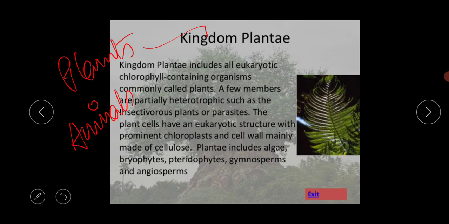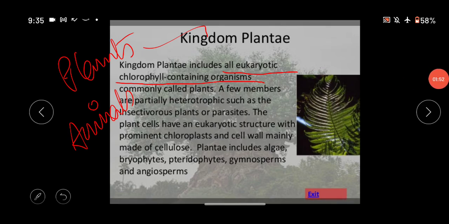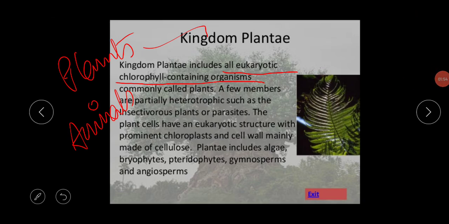Kingdom Plantae includes all eukaryotic chlorophyll containing organisms, which are commonly called plants. I am repeating again, what is the meaning of kingdom Plantae? Kingdom Plantae includes all eukaryotic chlorophyll containing organisms, commonly called plants.